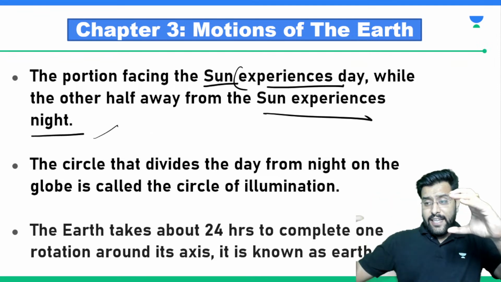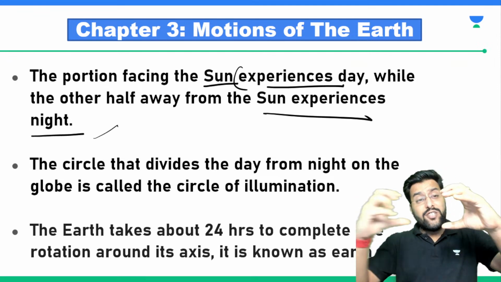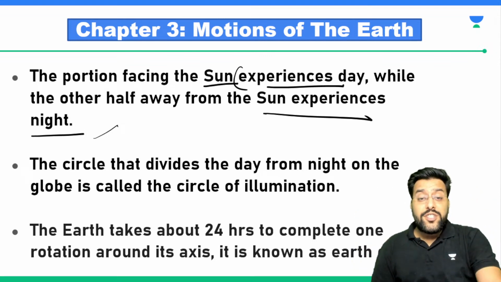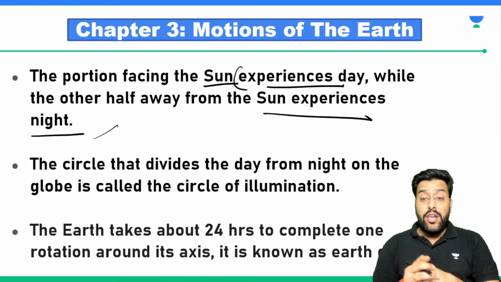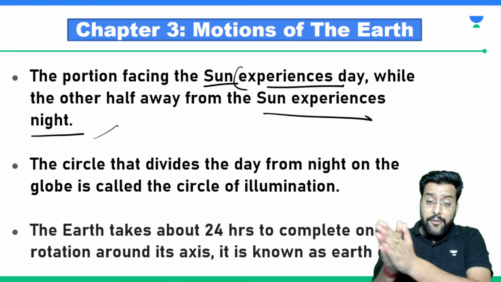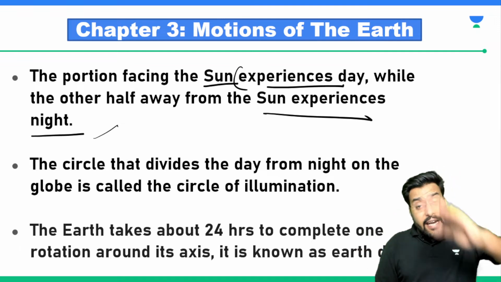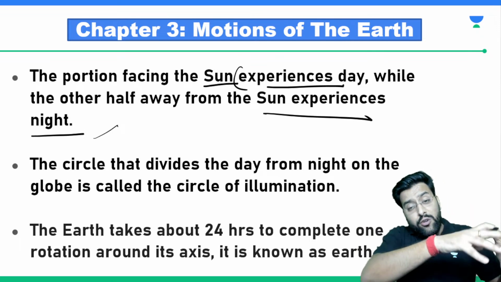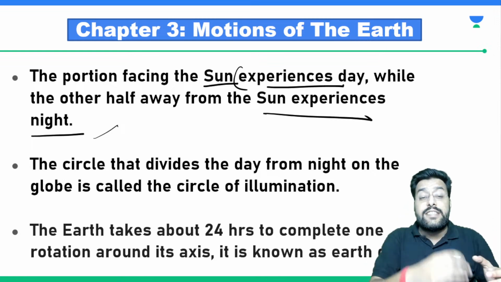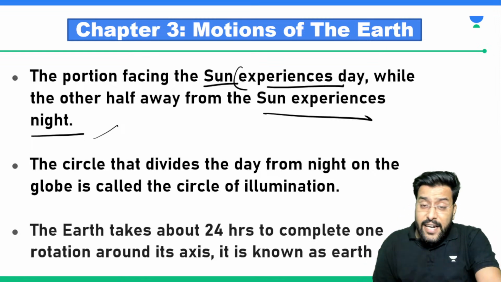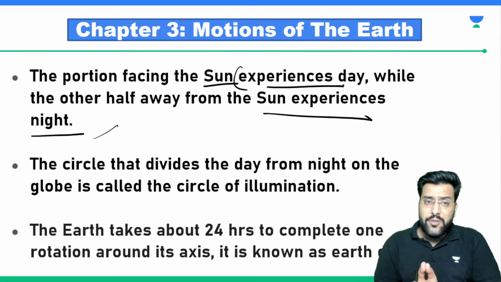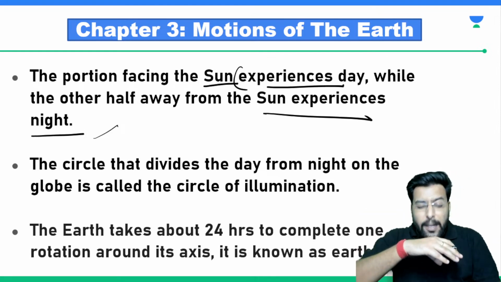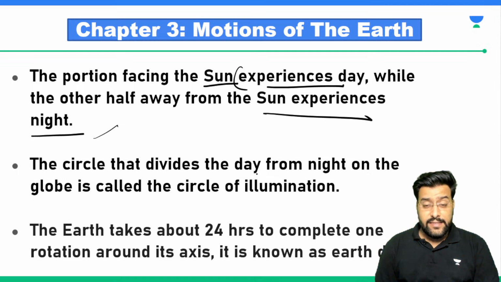Earth is like this and the sun is here. So the rays of the sun are falling on one portion of the Earth. The portion on which sun rays are falling directly will experience the daytime, and the other end of the Earth, which is not facing the sun or is not even able to view the sun, will face the night. What happens during the night time? We are not able to see the sun, and it's complete utter darkness.